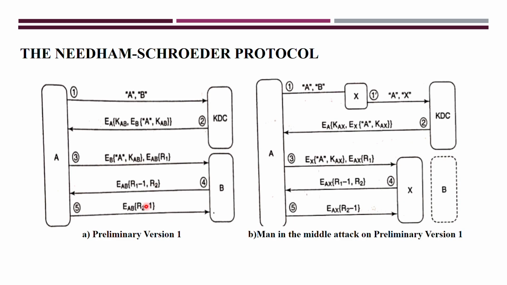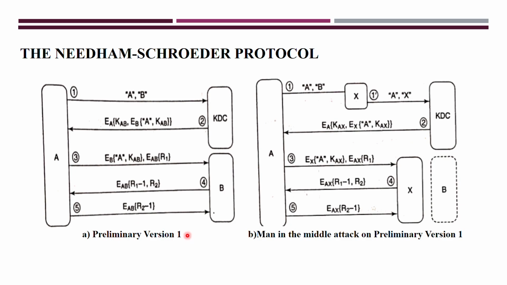If both are the same, then B will authenticate A. In this way, A and B will authenticate each other, and based on that they will continue with the further communication. This is how this Needham-Schroeder protocol works in the preliminary version.